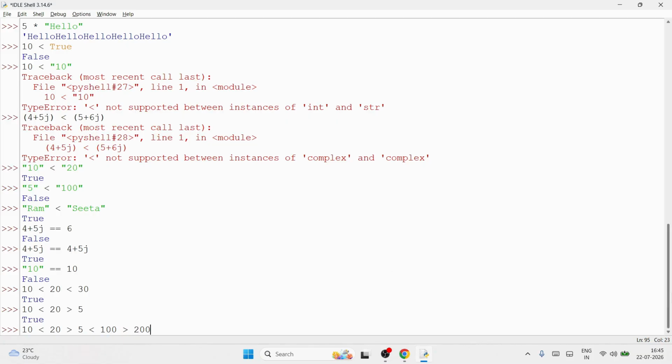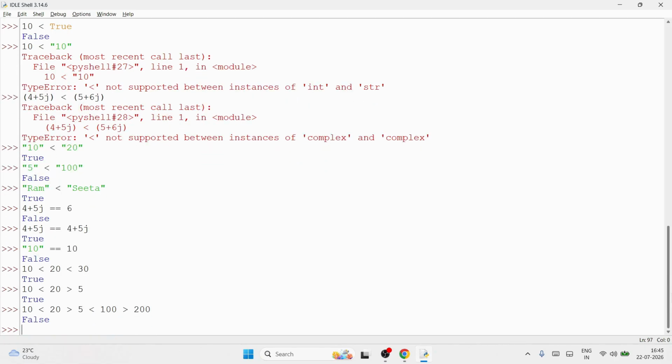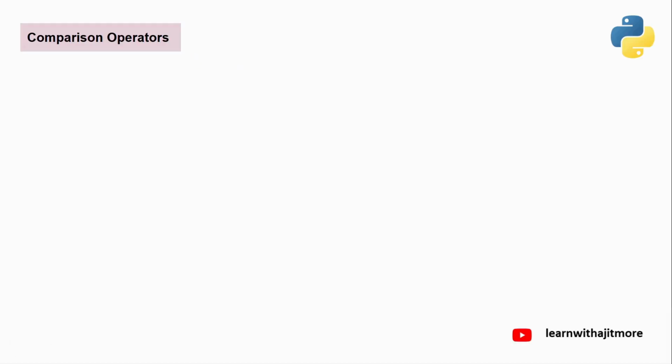So in this chain, is any one coming false? Yes. The final answer is false. Getting it? That simple rule it is. So remember that rule also. And it is going to evaluate left to right. So quickly we will understand this so that we can move on to the next operators.